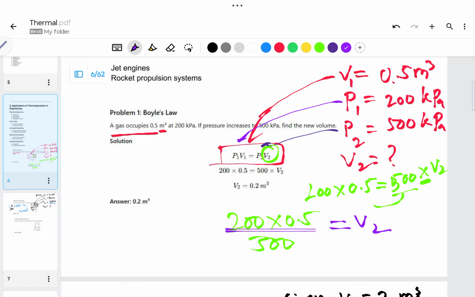So whatever answer you get for this is V2. While moving any term from the LHS to the RHS and RHS to the LHS, you need to remember what is going to happen: if a certain value is multiplied here, then it will be divided on the other side. So when you solve this, you get 0.02 meter cube. This is the answer.